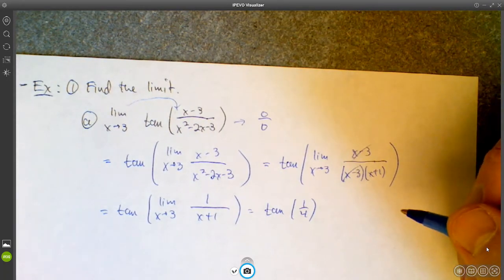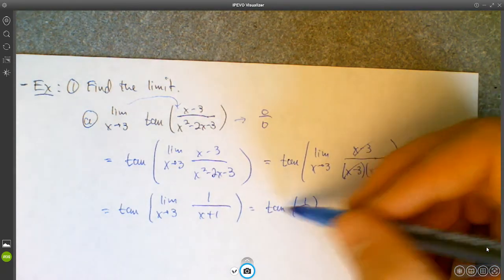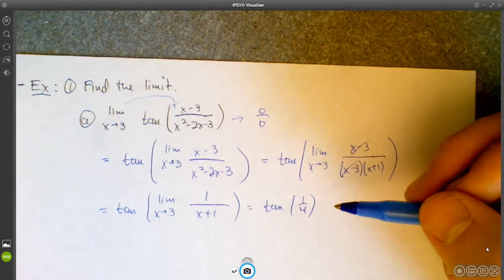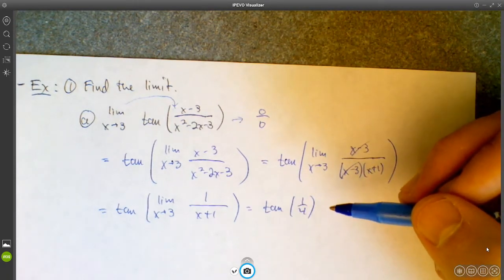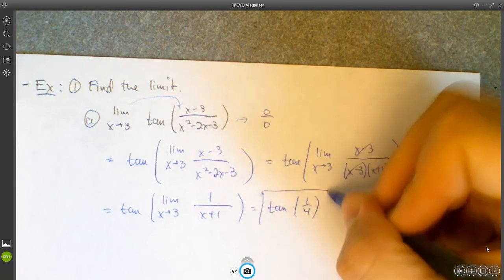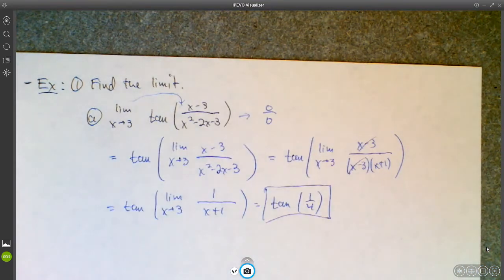By the way, unless there's explicitly a degree on the number, we're assuming that we're working with radians. So this is not tangent of 1/4 degrees. This is tangent of 1/4 radians. So make sure that your calculator is in radian mode when you're doing this section. So you could plug tangent of 1/4 into your calculator to see about how much that is. I'm not really interested in that, at least not for now. So that's that one. Let me give you another example.